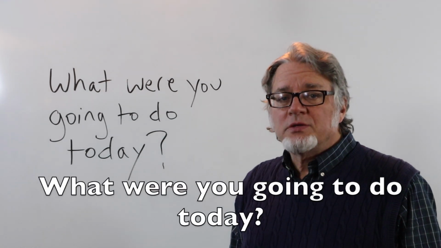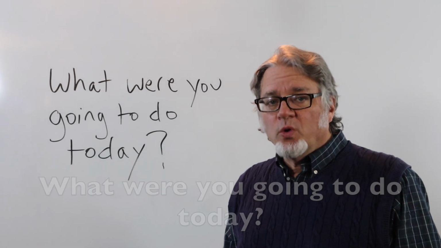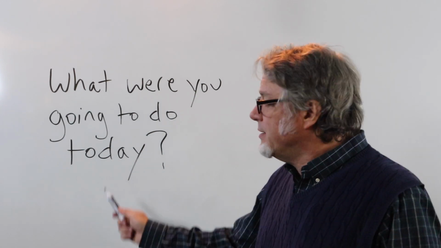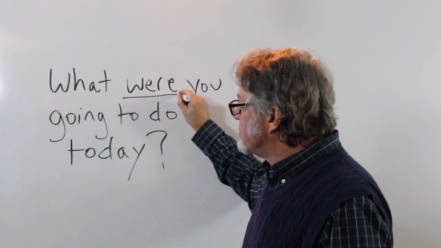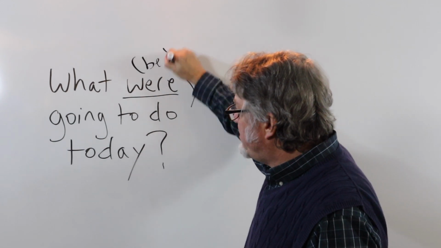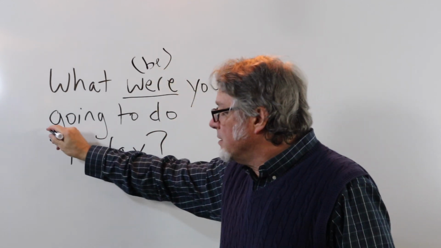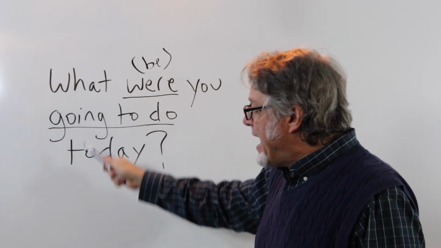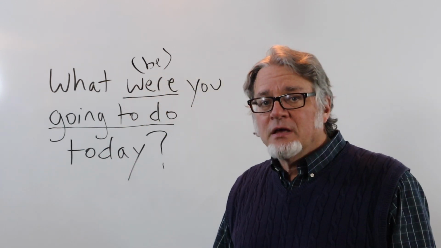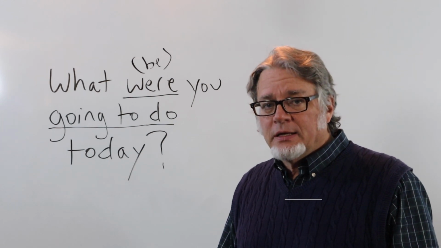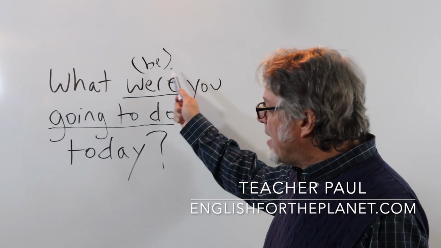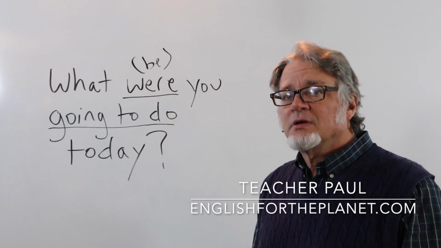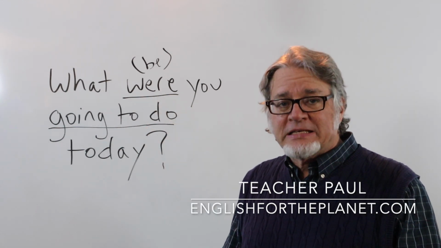What were you going to do today? Were you going to do anything interesting? In this question, here's the verb be. It's in the past tense. And then going to do, this is the main verb. This is asking about activity for the future. In this video, I'll show you how you can use this kind of verb tense when talking about future activity.